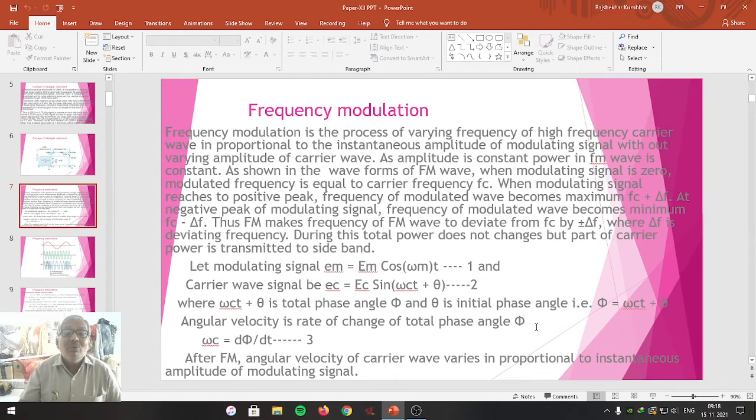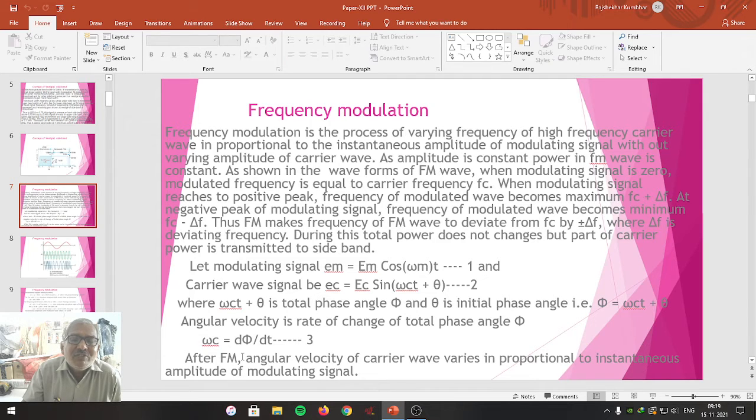Now we are going to obtain the angular velocity. By definition, angular velocity is the rate of change of total phase angle phi. So we have to obtain the rate of change of phi. We have to differentiate this equation with respect to t so as to get the angular velocity. With that aspect, we can say omega c, that is angular velocity, is given as d phi by dt.